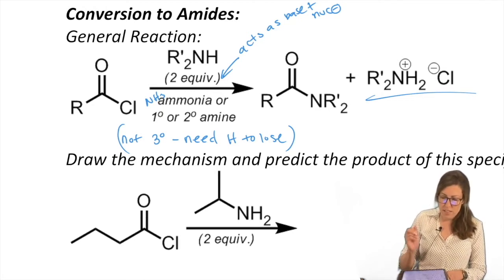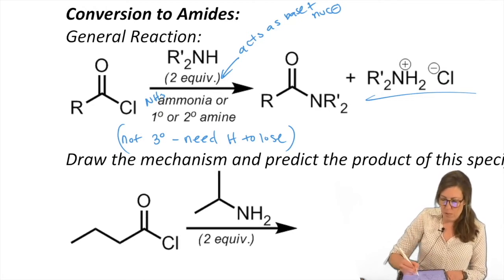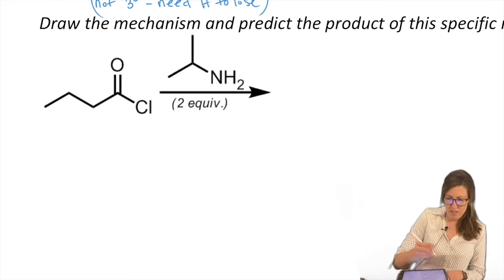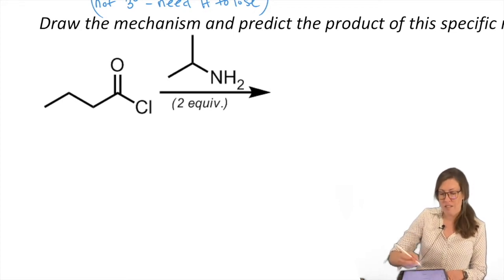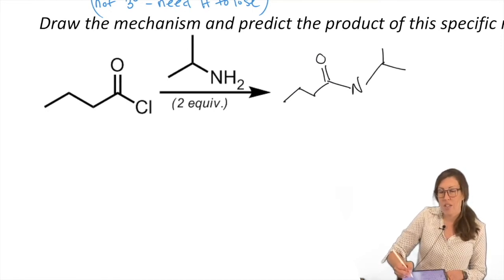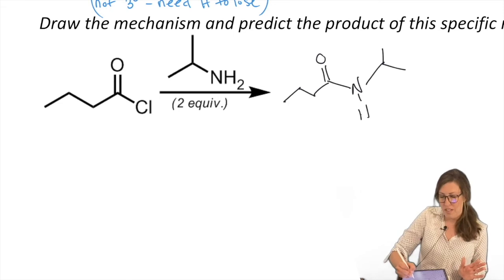Okay, so what is this going to look like? Can you predict without the mechanism? Can you draw the mechanism? Both are skills we want to do. By analogy, chlorine's gone. Keep your R group, that didn't go anywhere. Chlorine's gone. In its place, who is the nucleophile at the end? So the N is always directly attached to the carbonyl C. Always keep your R group. And then we know nitrogen needs 3 bonds to have a formal charge of 0. So the mechanism would not lead you anywhere else except for 3 bonds.